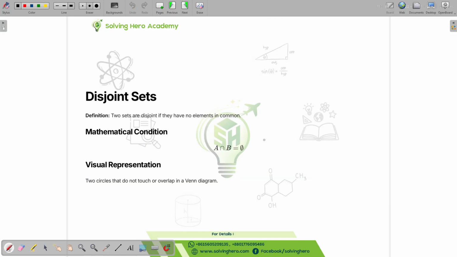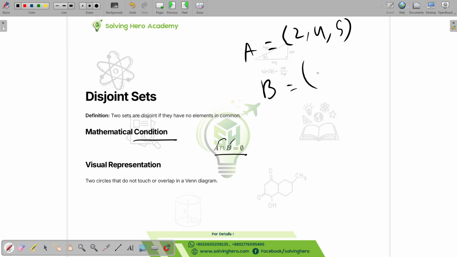Okay, so let's go to the disjoint sets. What does disjoint set mean? Mathematical condition: if they do not have anything in common, that means if the intersection set is an empty set, then A and B will be disjoint sets. So let's say we have a set of 2, 4, 5, and then 9, 11.